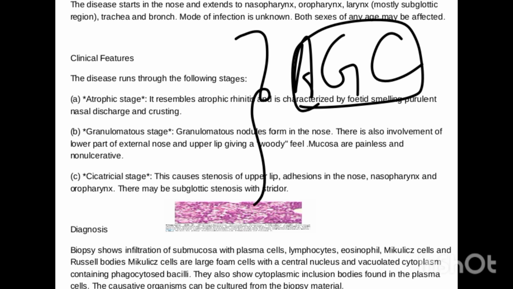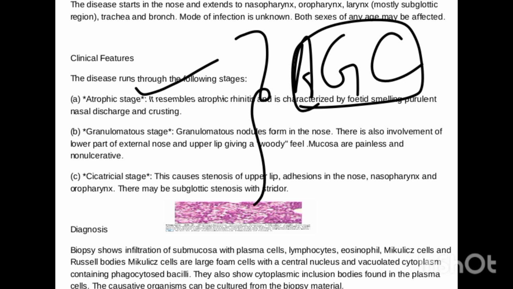So how do we differentiate? The diagnostic point is that atrophic rhinitis is basically due to atrophy of the turbinates, and it is more common in females, and rhinoscleroma is common in both sexes. Then there comes the granulomatous stage.